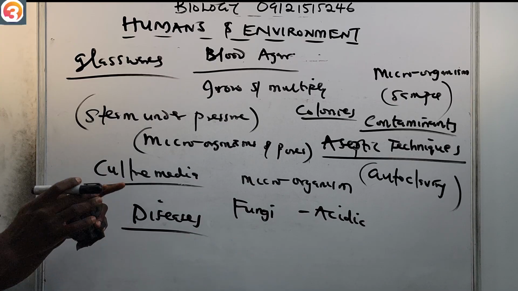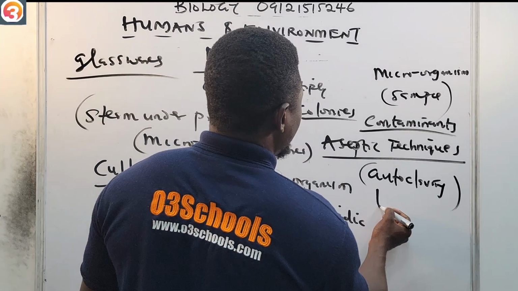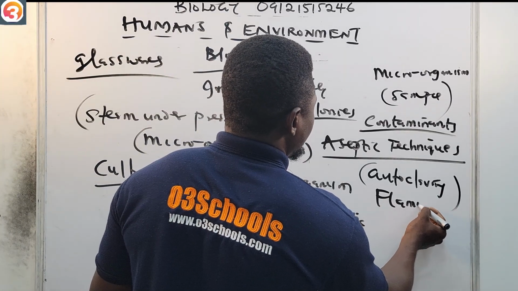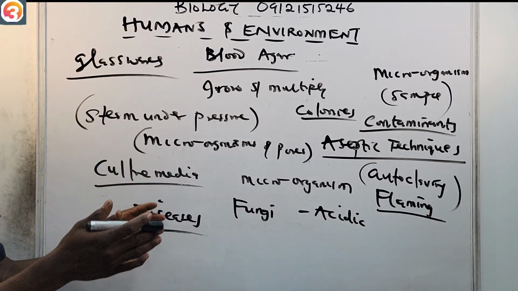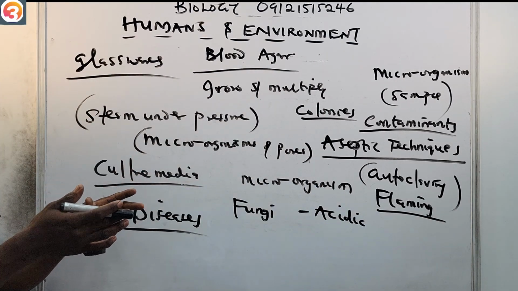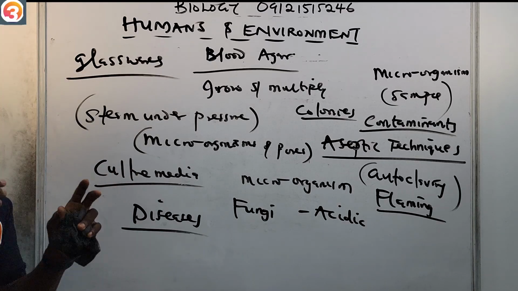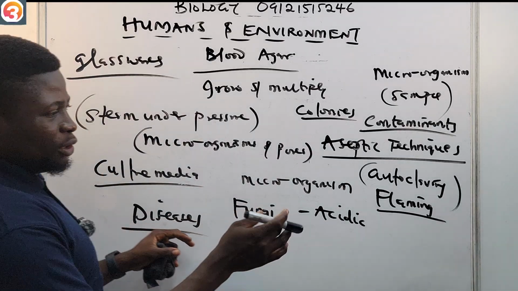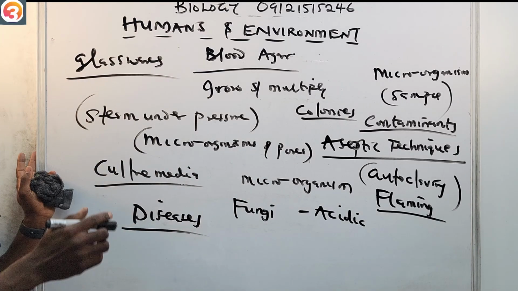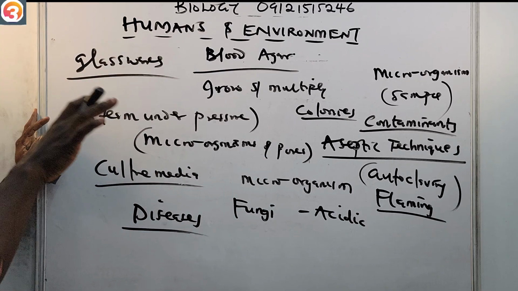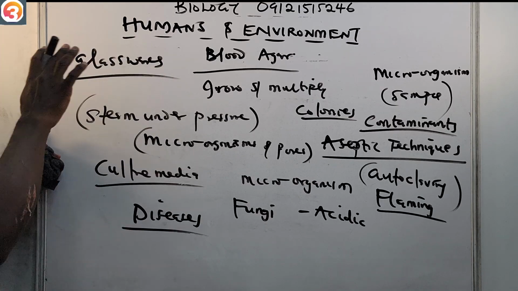It also involves flaming all equipment that are used to carry the specimen. All equipment used for carrying the specimen has to be flamed. You use heat to heat it round. So all equipment that are used to carry the microorganism have to be flamed.